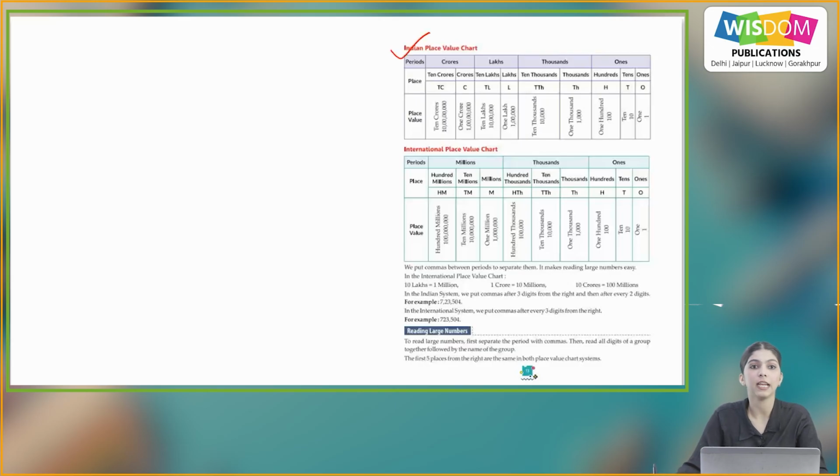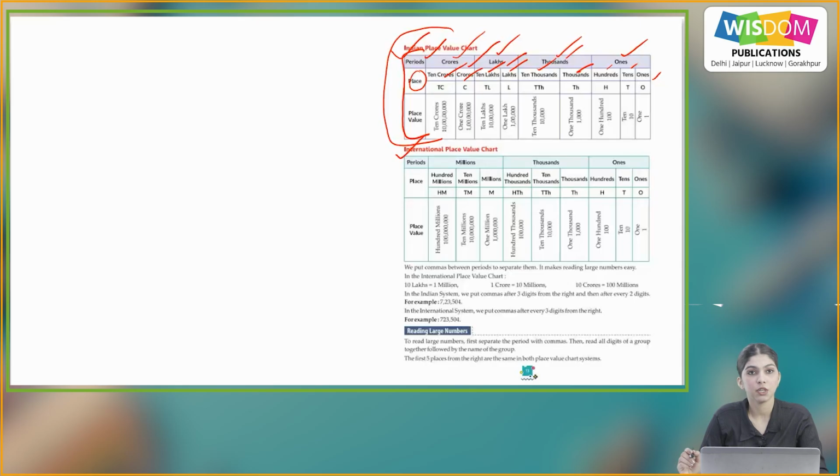Now first we will see the Indian place value chart. So first we have periods which are ones, thousands, lakhs and crores. And places, in ones we have ones, tens, hundreds, and in thousands we have thousands, 10,000s. Then in lakh, lakhs, 10 lakhs, and similarly in crores, crores, 10 crores. So this is the Indian place value chart.